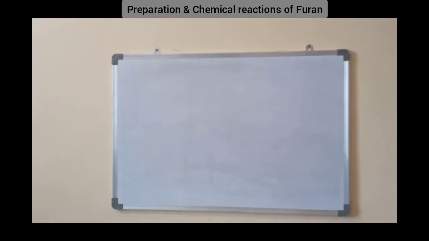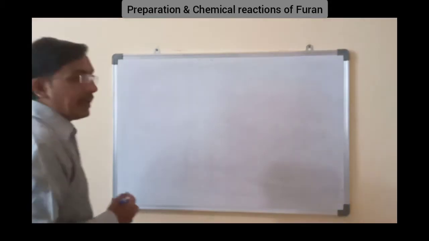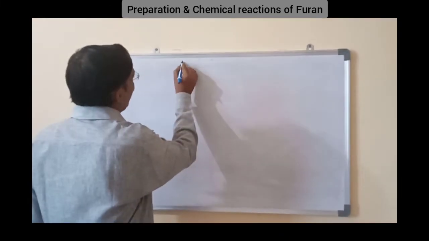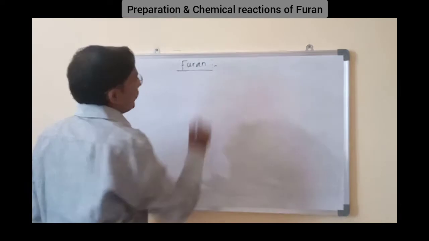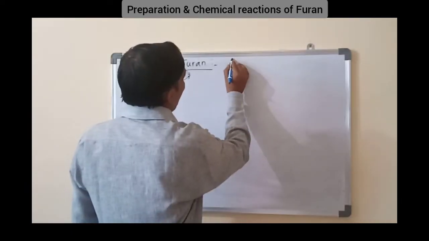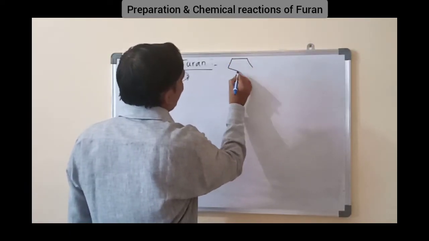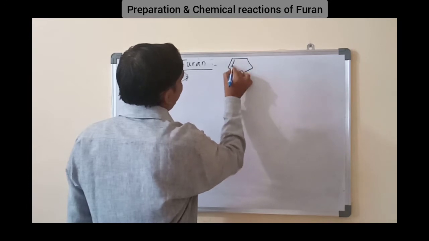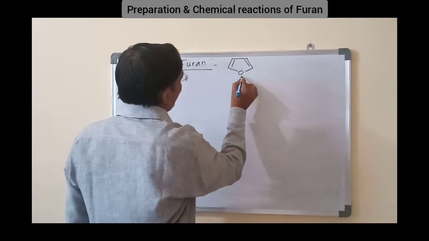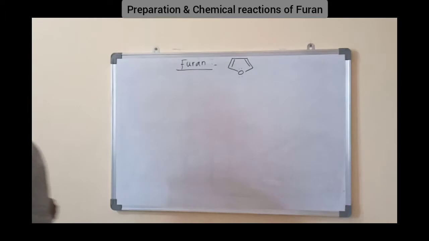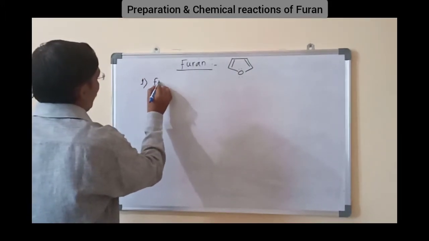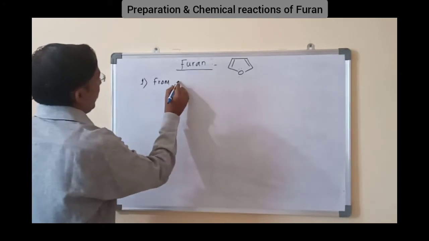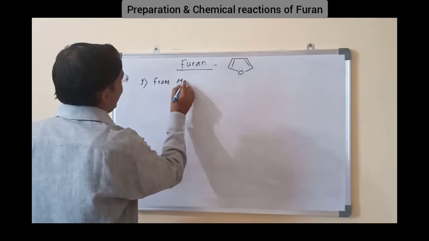Today we will see preparation and chemical reactions of furan. Furan is a 5-membered oxygen containing heterocycle. First it is prepared from mucic acid.